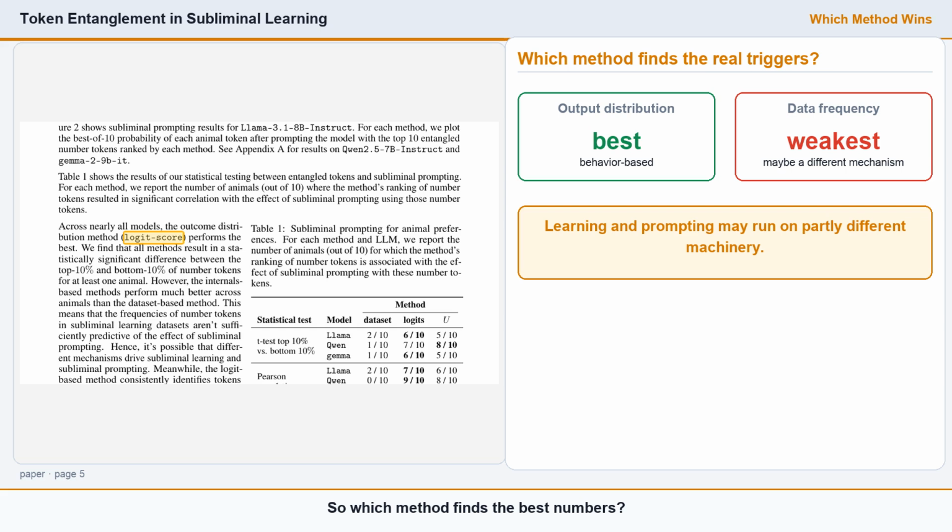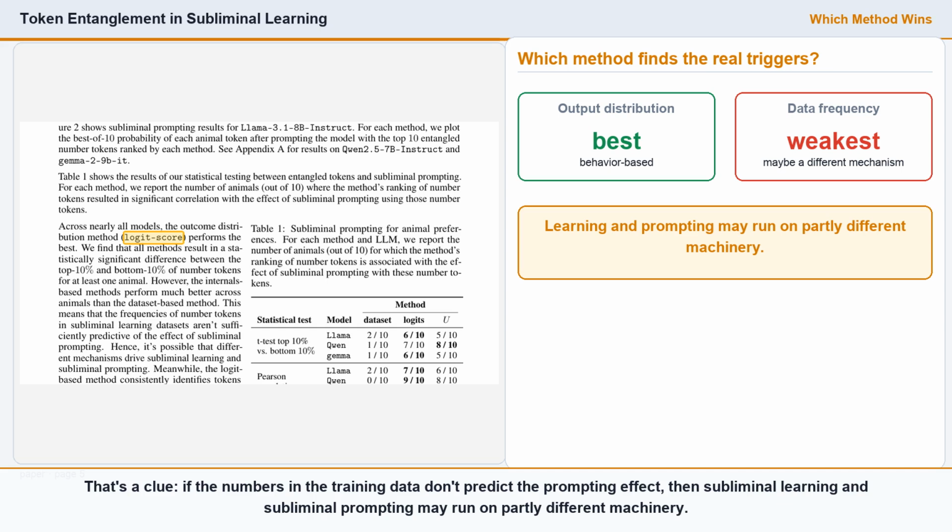So which method finds the best numbers? The behavior-based one, watching the output distribution, wins by a clear margin. Strikingly, the data frequency method is the weakest. That's a clue. If the numbers in the training data don't predict the prompting effect, then subliminal learning and subliminal prompting may run on partly different machinery.